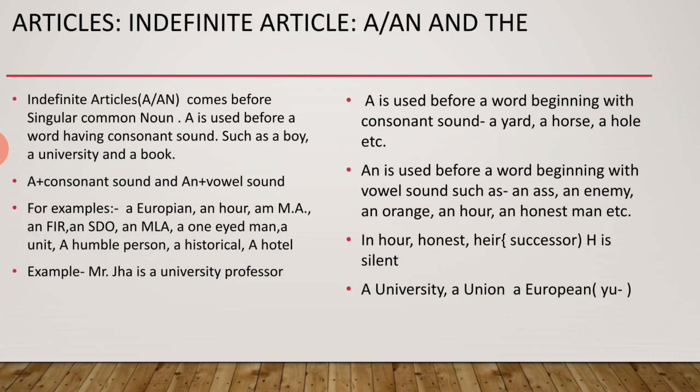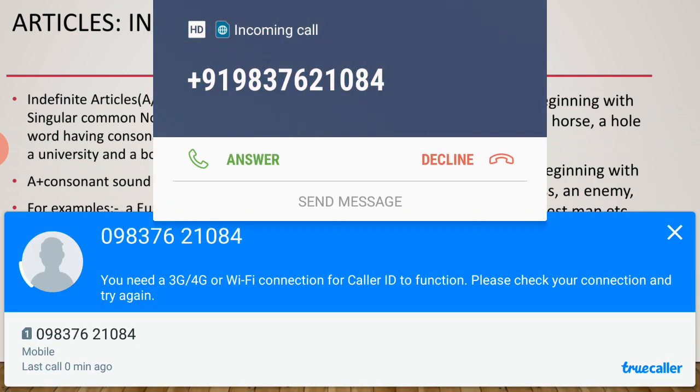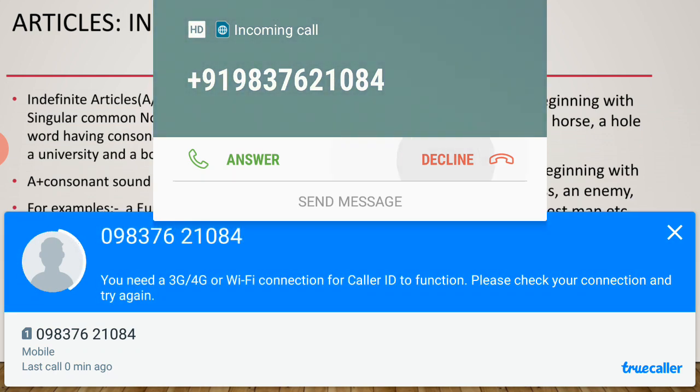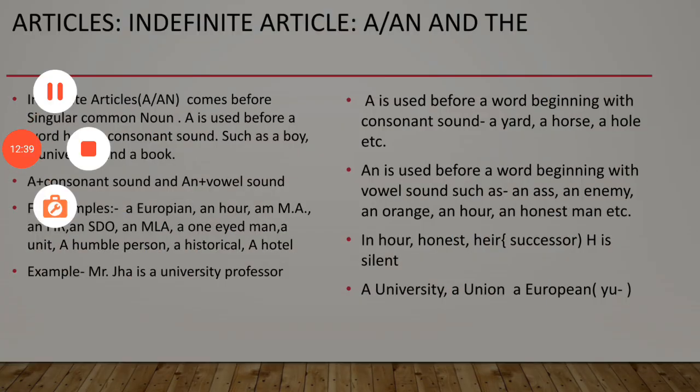A is used before a word having a consonant sound. Every letter from A to Z has a sound, and that sound is divided into two kinds.